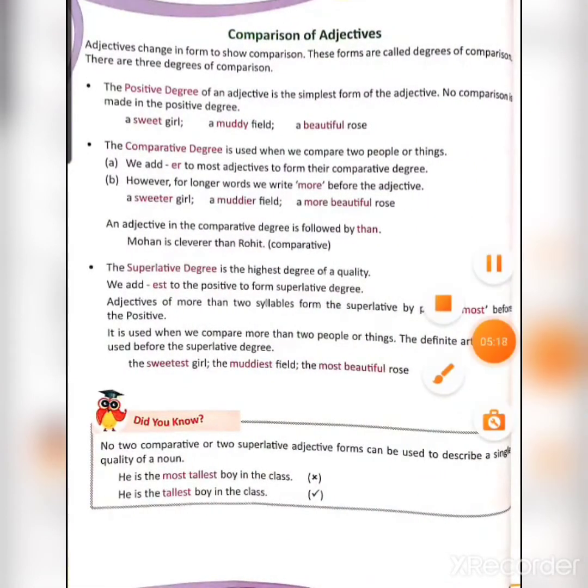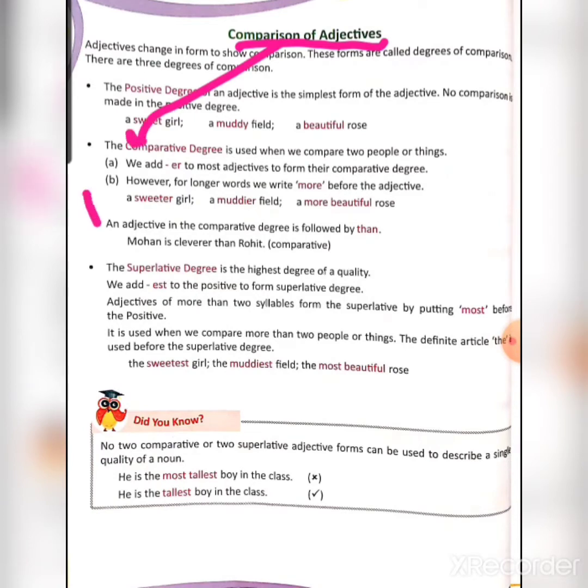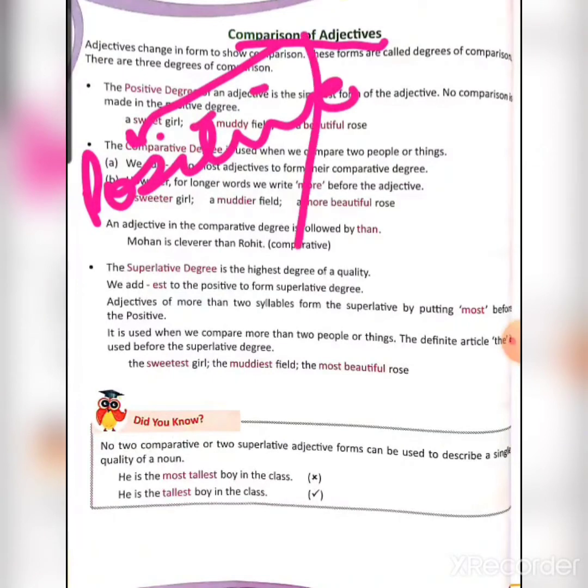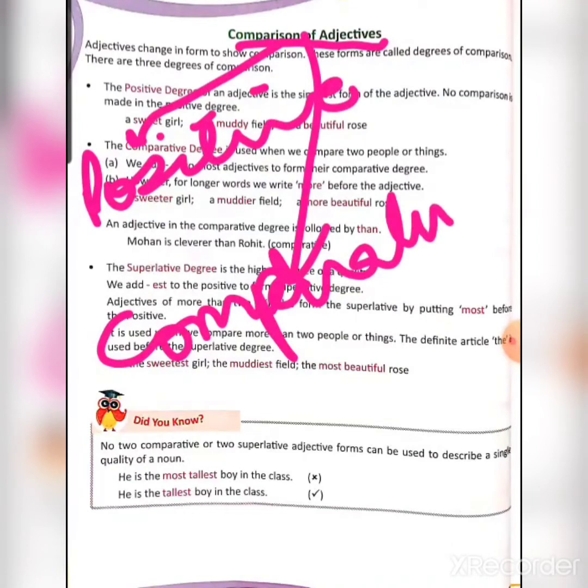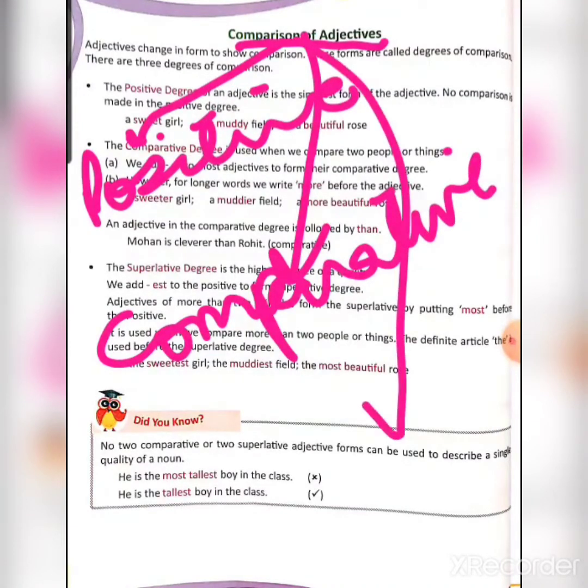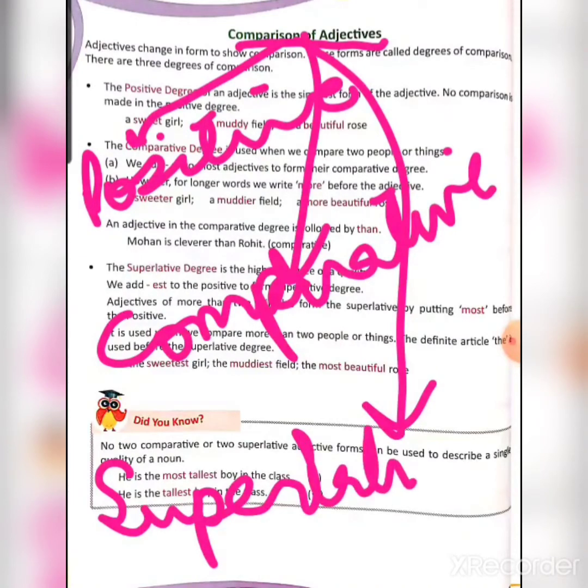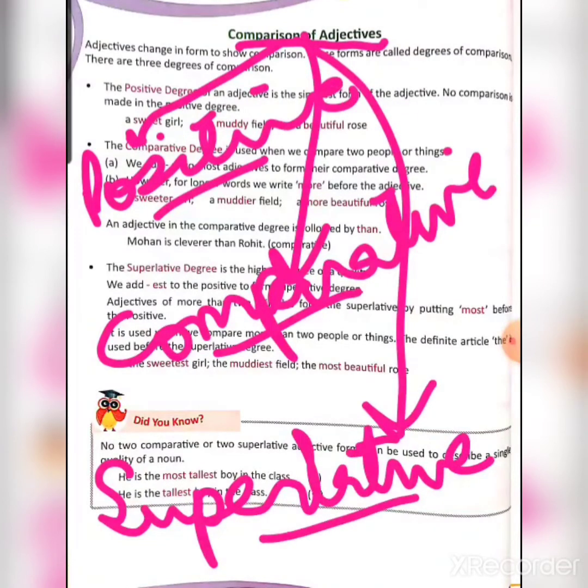Next, a new topic: comparison of adjectives. When we compare adjectives, there are three forms, three degrees: positive, comparative, and superlative. Now let us study one by one.